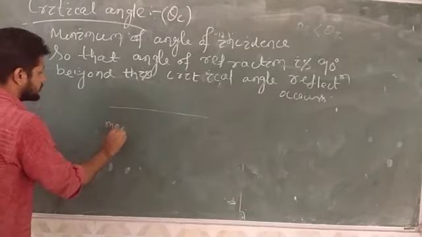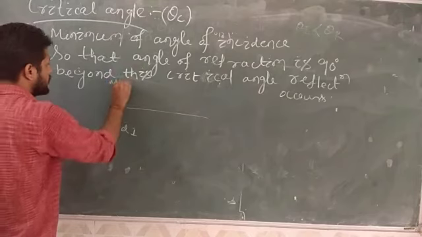We can see from this diagram, this is your medium 1 and this is your medium 2.